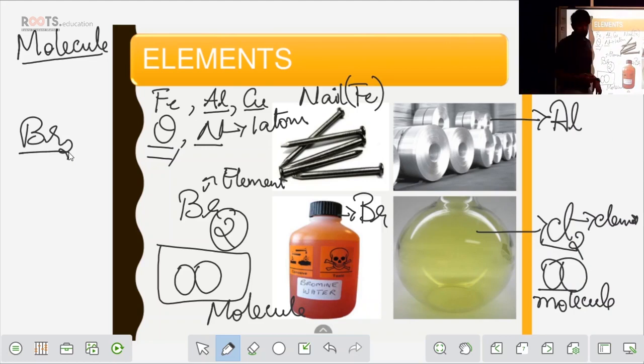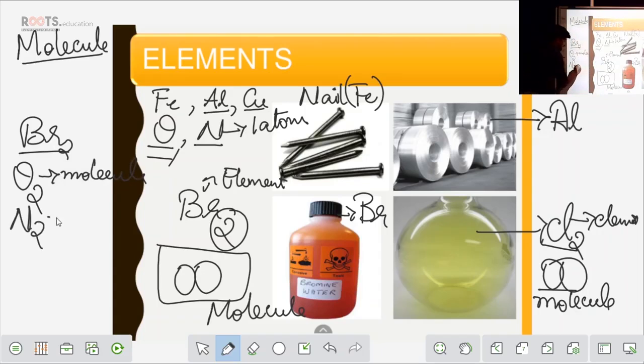There are a few more elements which exist in this form. One is oxygen. Oxygen is always in the form of two atoms combined. Okay, a pair of atoms which has been combined, and we call this an oxygen molecule. Along with that, you have nitrogen. Even this is a molecule. In nature, it exists in the form of two atoms, that is a pair of atoms, and I call that pair of atoms a molecule.